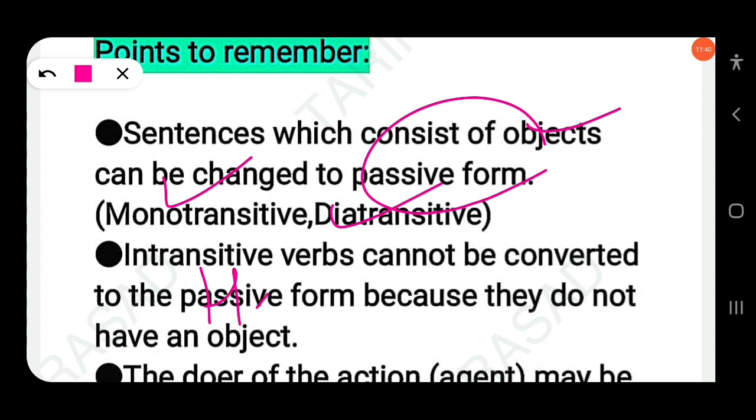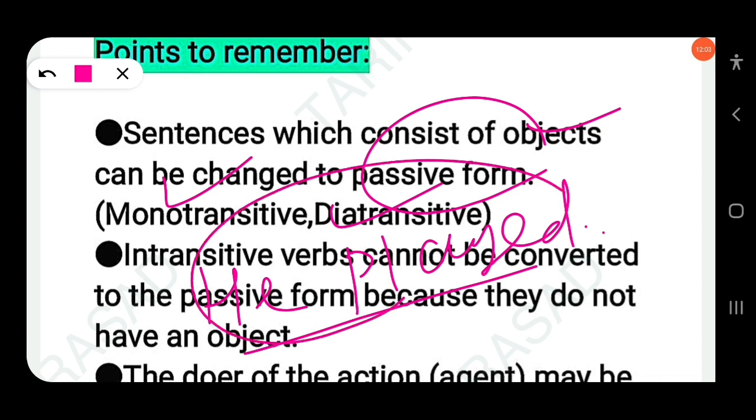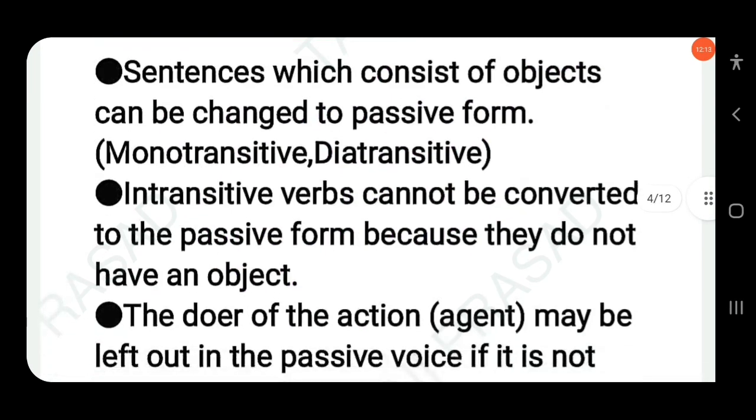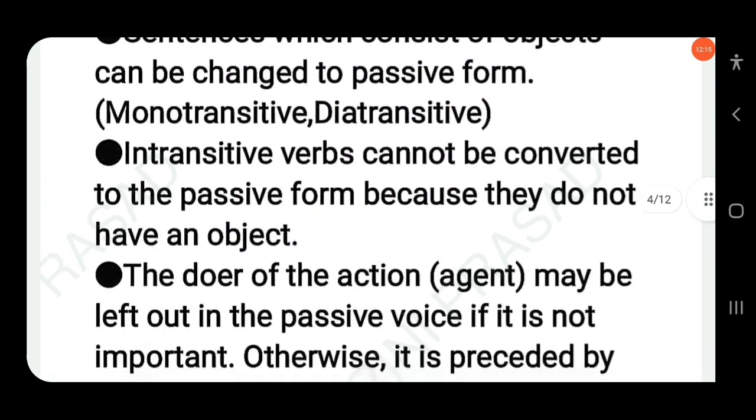For example, he played. This is active voice, but there is an absence of object. Active voice can be written in transitive and also intransitive, but if there is an object in the active voice, that can change into passive voice. You find no object here, but this is active voice because the subject does something; the subject does not receive the action, the subject performs the action. Clear? Intransitive verbs cannot be converted into the passive form because they don't have an object.